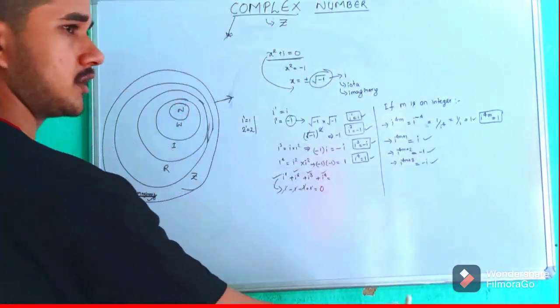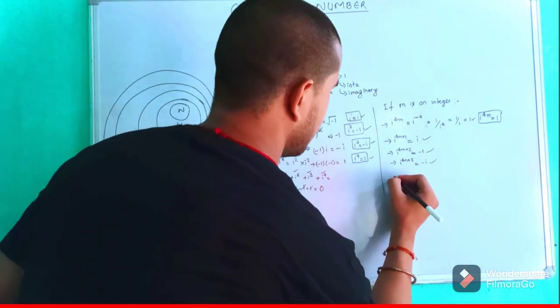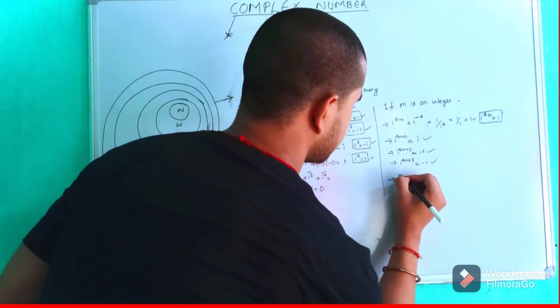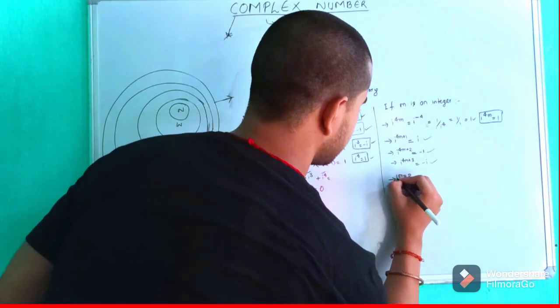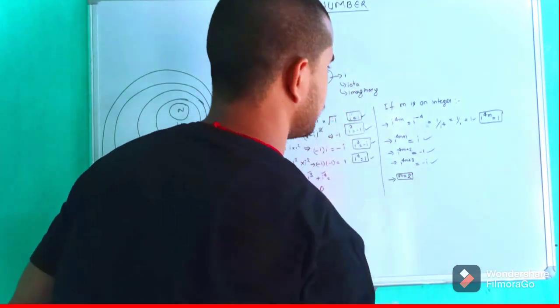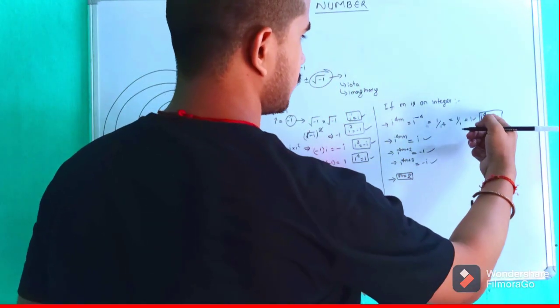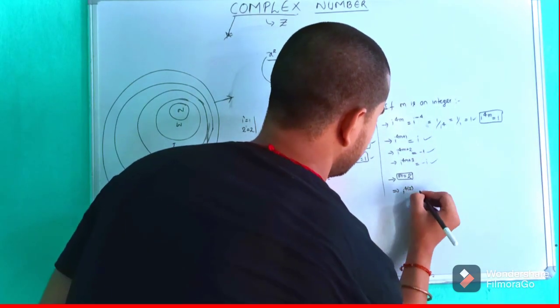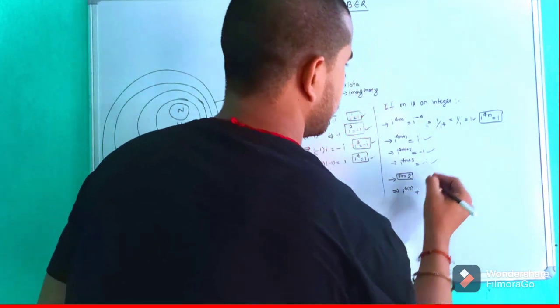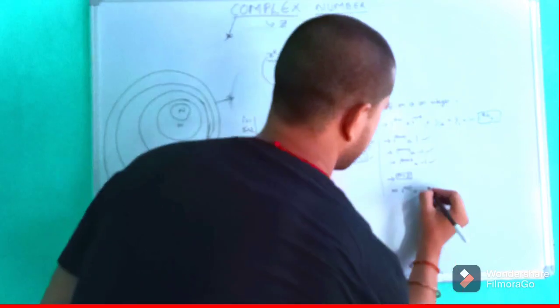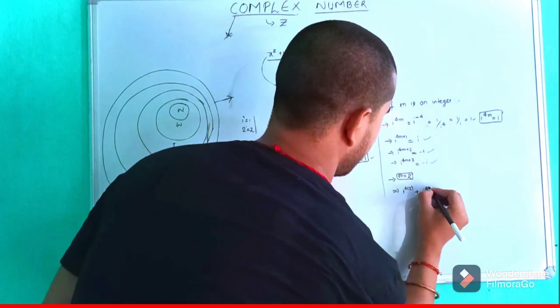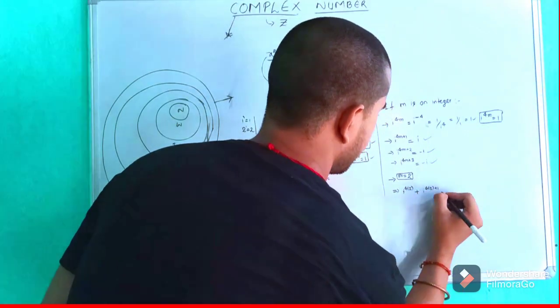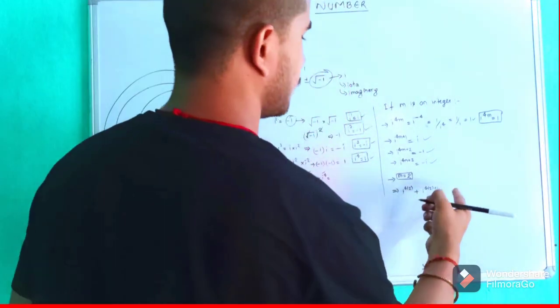Let's do it in a proper manner now, solving it. Suppose if we take m is equal to 2, then i to the power 4m becomes i to the power 8. And this one, i to the power 4m plus 1, that is i to the power 4 into 2 plus 1, becomes i to the power 9.